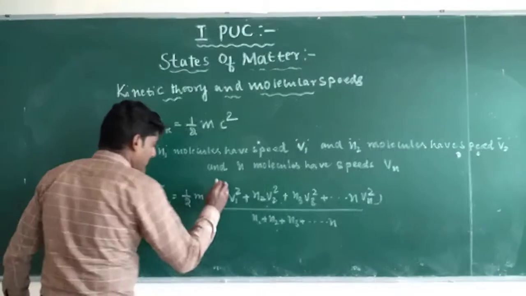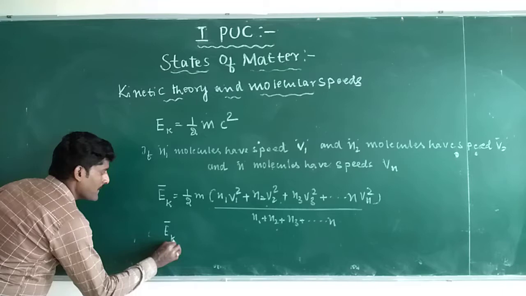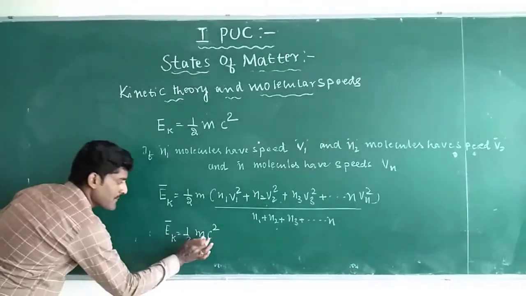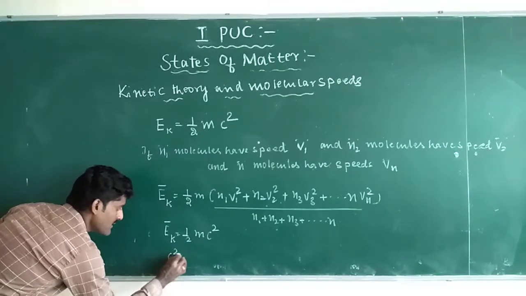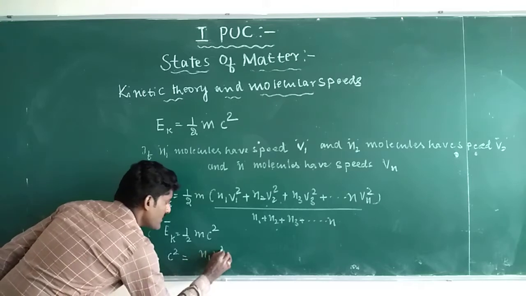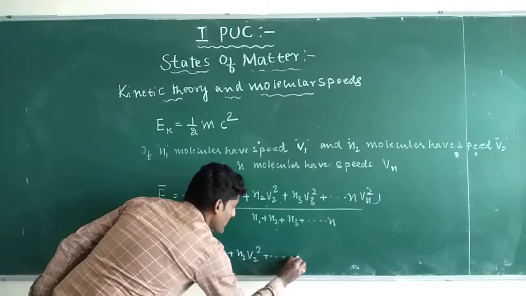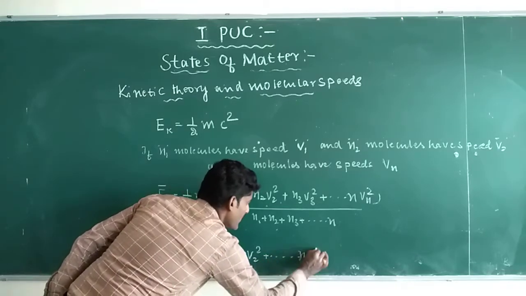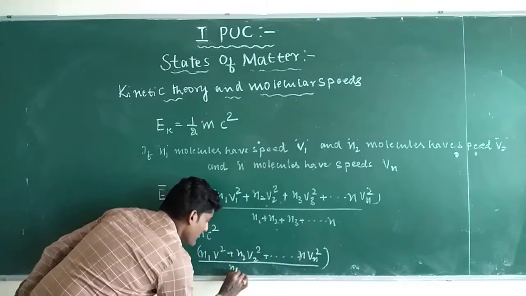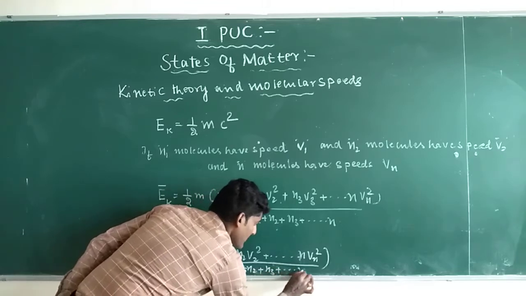Once again, E bar K equals half into m c square. Here c square equals n1 v1 square plus n2 v2 square and so on up to n vn square, divided by n1 plus n2 plus n3 and so on up to n.